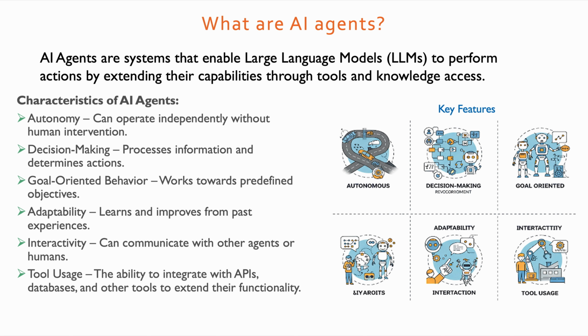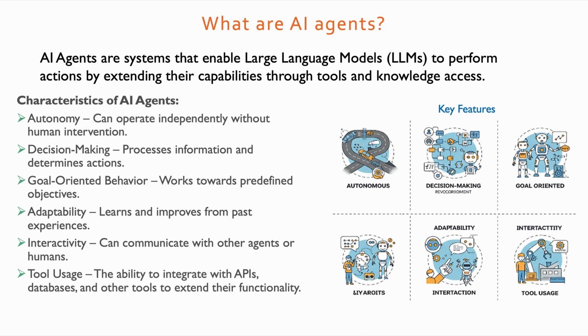AI agents are goal oriented. So when we configure AI agents, basically we tell these AI agents what task they need to perform. So we give the objective to these AI agents, and they work in a way to achieve these objectives. So AI agents are very much goal oriented.